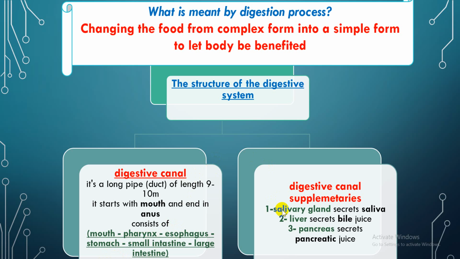The digestive canal supplementaries are 3. In the first, I have the salivary gland, which I find inside the mouth, and it secretes saliva. Number 2, I have the liver, which secretes bile juice. Number 3, I have the pancreas, which secretes pancreatic juice.